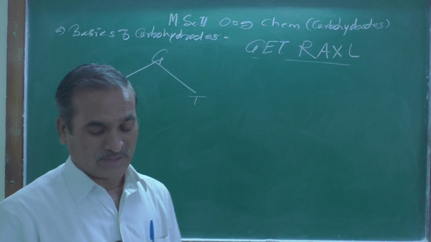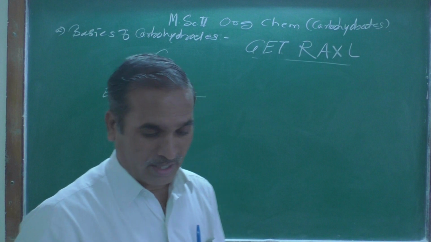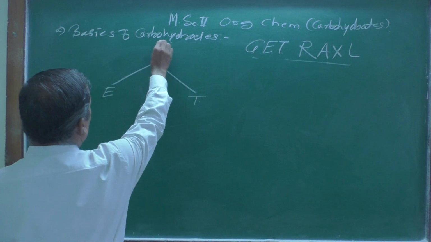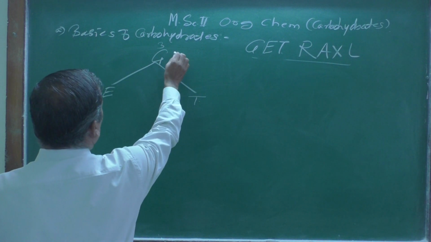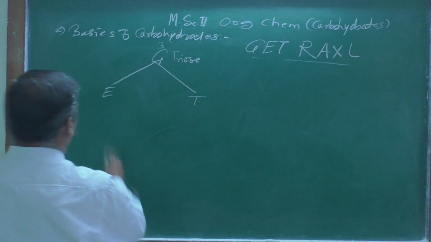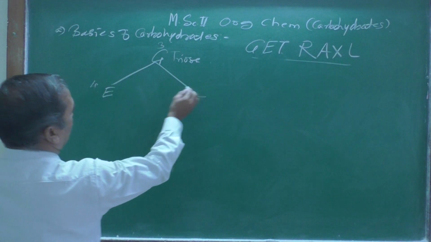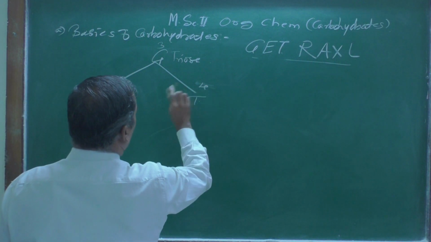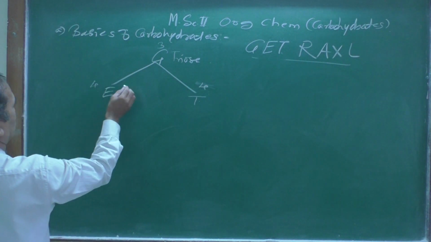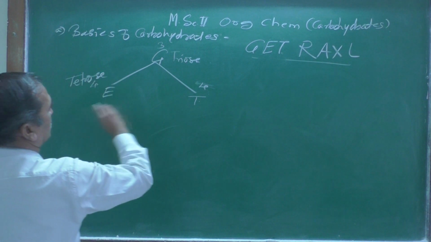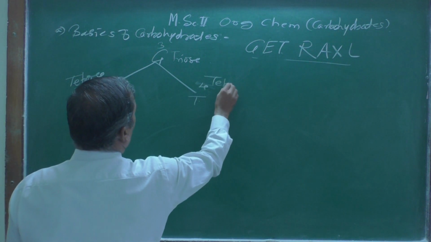And then this further again, as we know that there are 3 carbon atoms over there, so you can call it a triose, right? Triose. And this, there are 4 carbon atoms, so you can call it a tetrose. These are the tetrose.